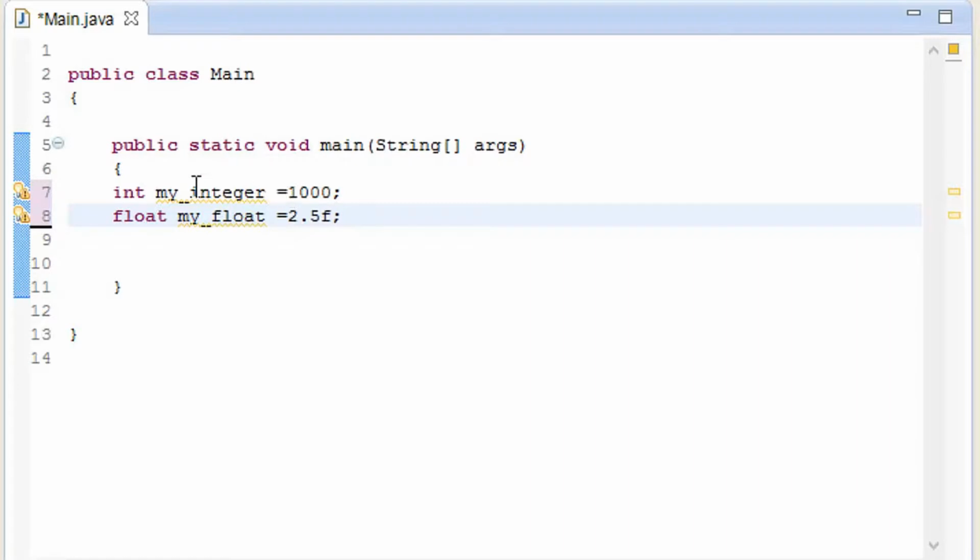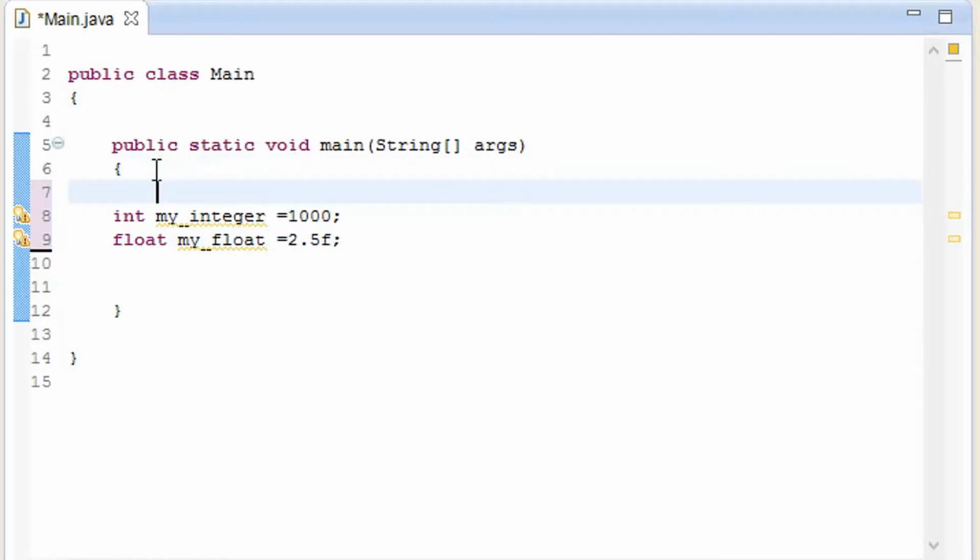So as you know that it is taking too much time, so let me just go and add some to it. Type byte, my byte. Let me just go and keep it here. Okay, my byte, give it a value and close this one. So the red line, the red cross is gone.